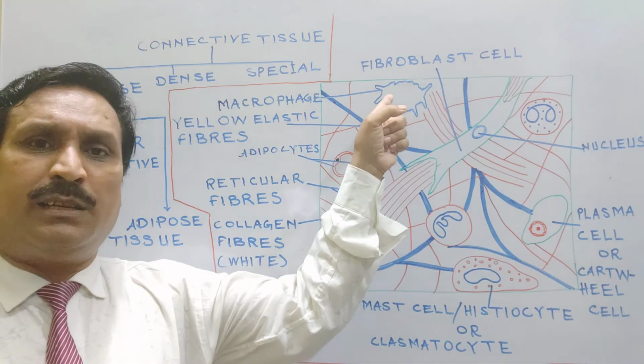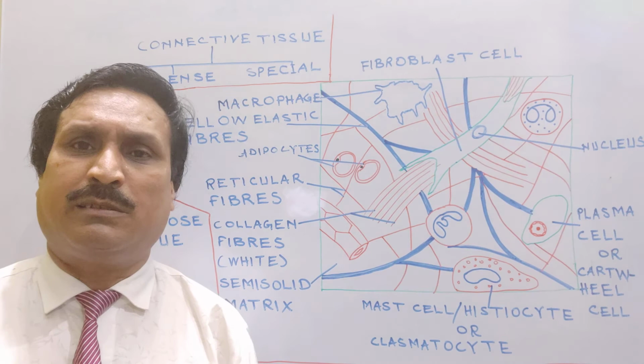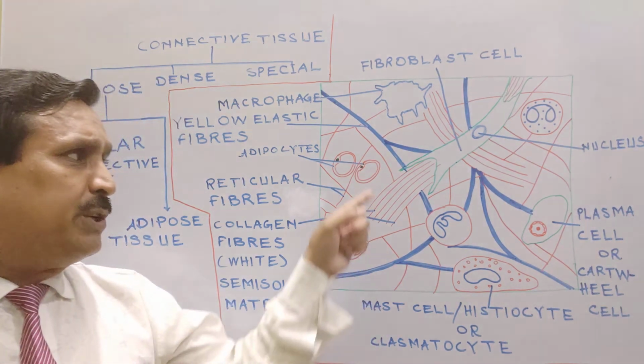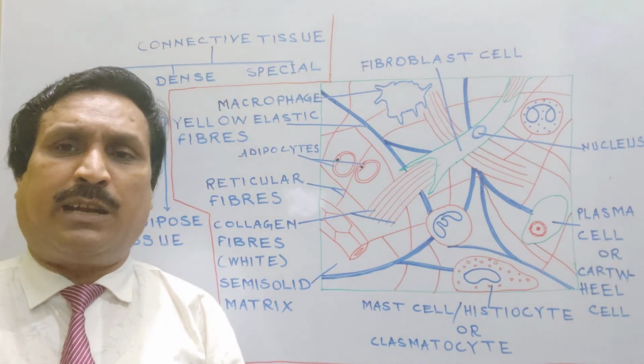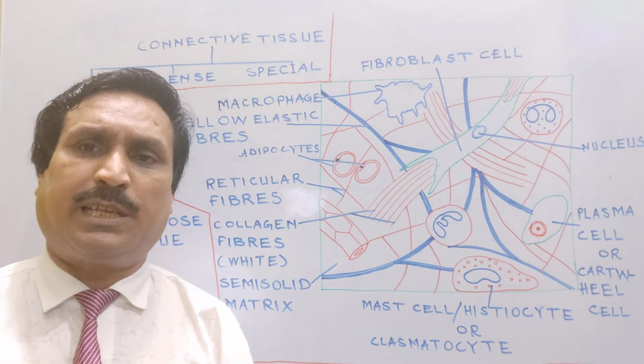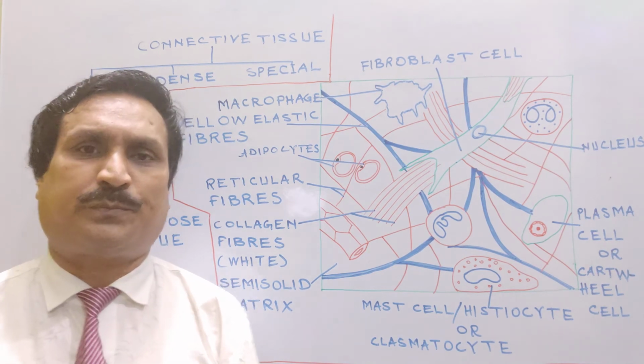Macrophage cell shows pseudopodial movement and it wanders throughout the areolar connective tissue and engulfs cell debris and harmful bacteria that invade our body.